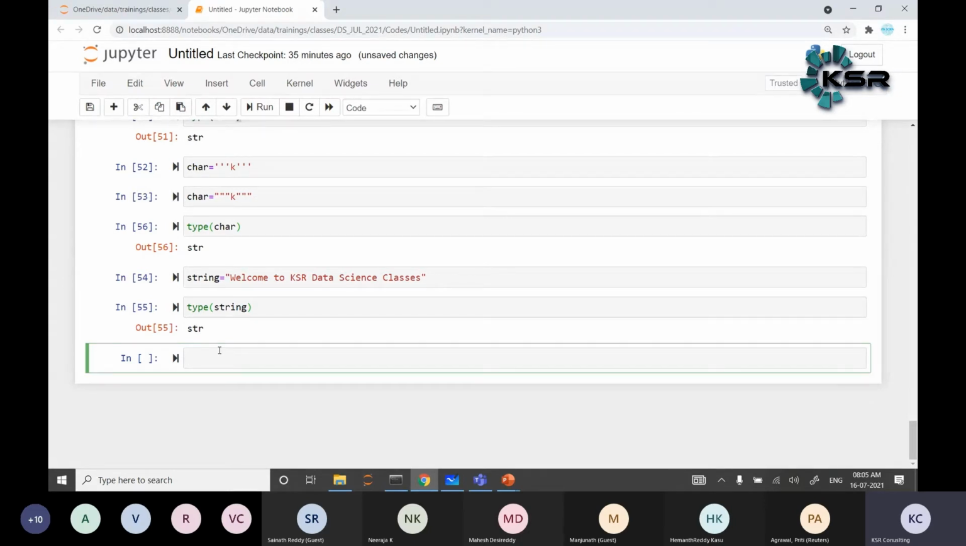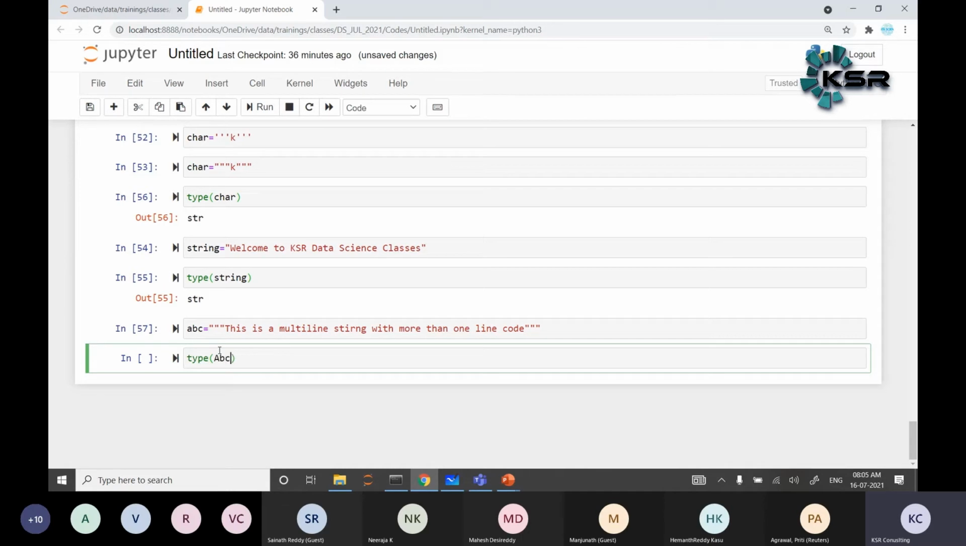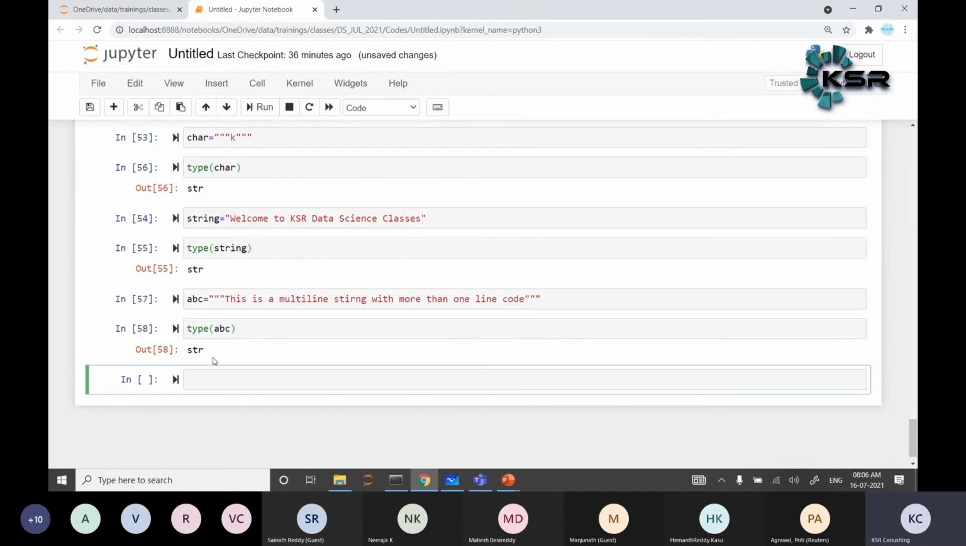Okay, now one more thing we can do. Suppose I write multiple lines, ABC is equal to, for example, I write multiple lines. This is a multi-line string with more than one character, more than one line, or symbols. So type of ABC is also the same, str.